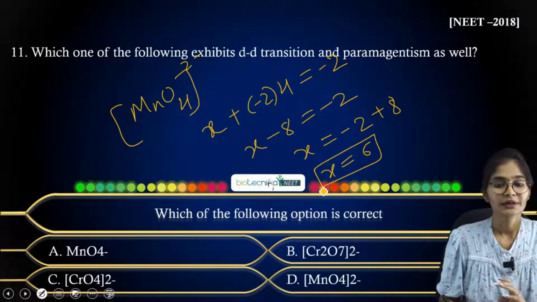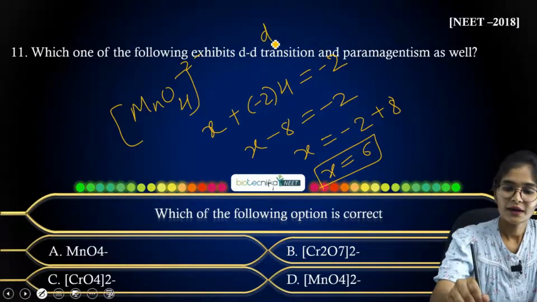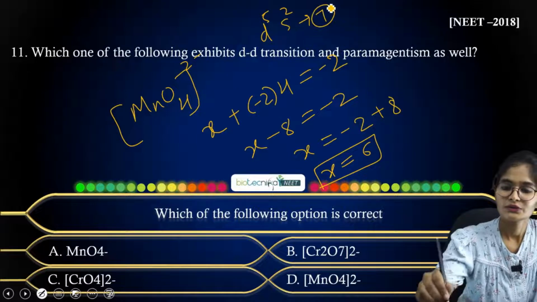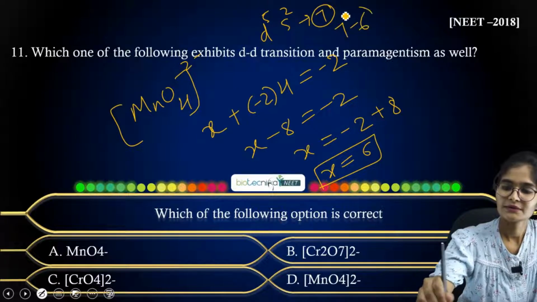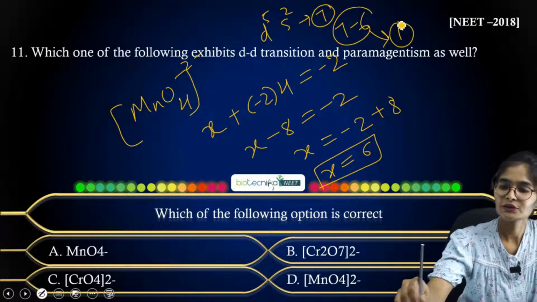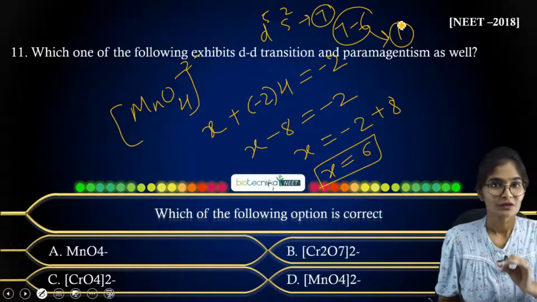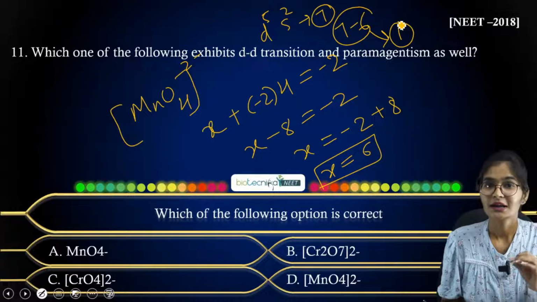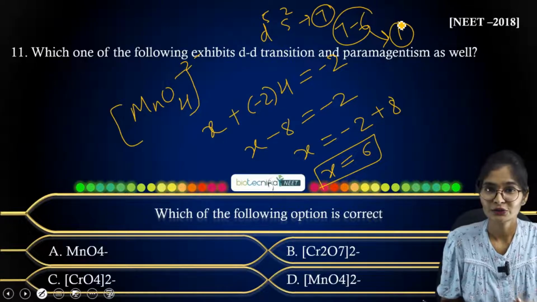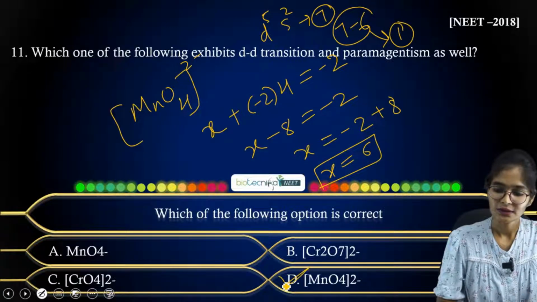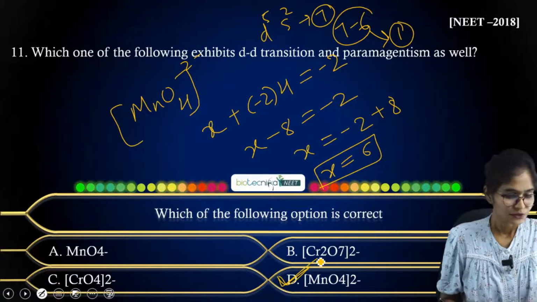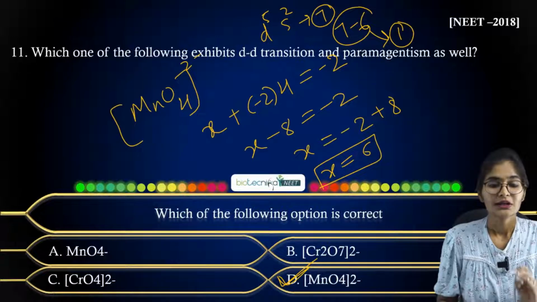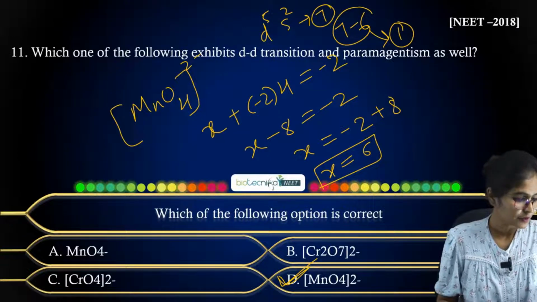And overall, you know that manganese has d5 s2, right? So overall 7 electrons. So 7 minus 6 will be 1 electron. So 1 electron is left. One electron left means that definitely it will exhibit paramagnetism, right? And it will undergo d-d transition also. So option D has to be correct here. Okay, so you have definitely got my point, and if you still have any doubt, you can ask me in the chat box.